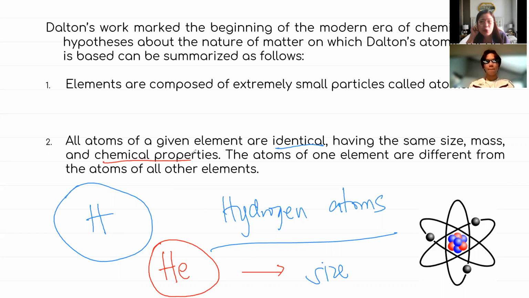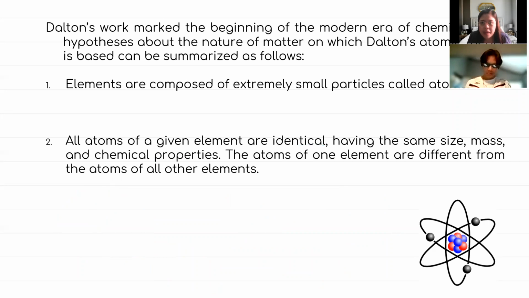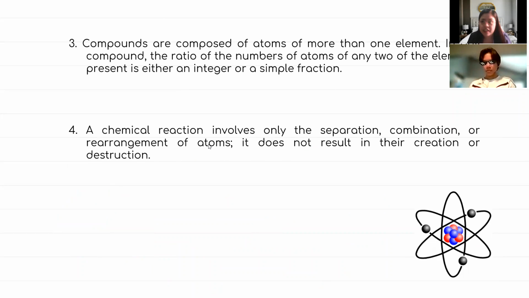So that's how you differentiate the atoms of the different elements. So magkaiba. Magkaiba pag magkaibang element. Pero pag the same kind of element, then the same din ang atom, the same ang size nila, the same ang chemical properties.